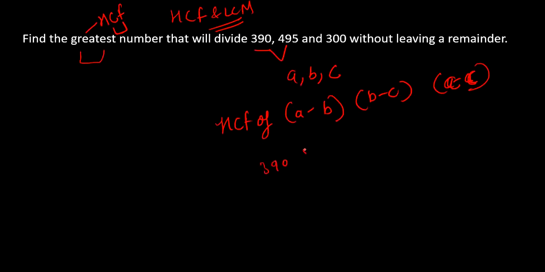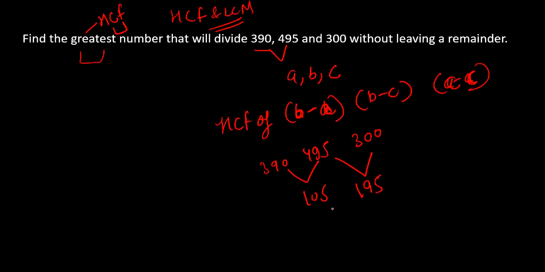This is going to give us 105, right? And don't think about the negative and all, you can convert it as b minus a. हमको negative नहीं करना है, जो भी कोई बड़ा हो उसको पहले subtract कर देंगे. That is the thing. So please don't comment that a minus b is going to give us a negative number and all, right? And then we have 495 minus 300.